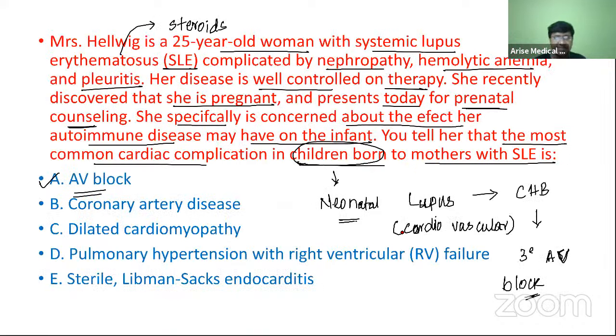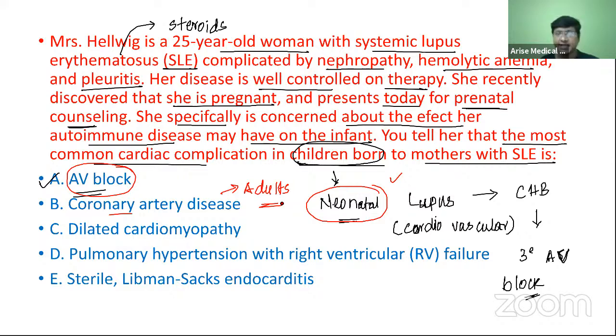But in children born to mothers with SLE, they are born with neonatal lupus, and the cardiac manifestation will be in the form of AV block, complete AV block, which is nothing but your complete heart block.